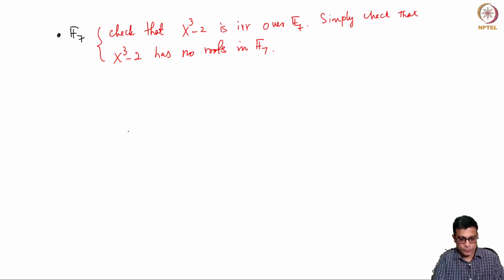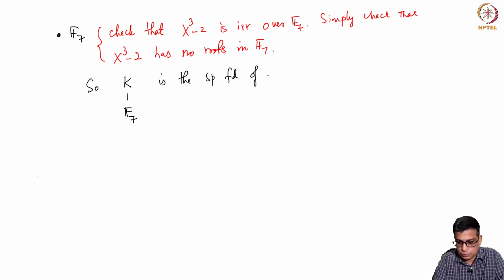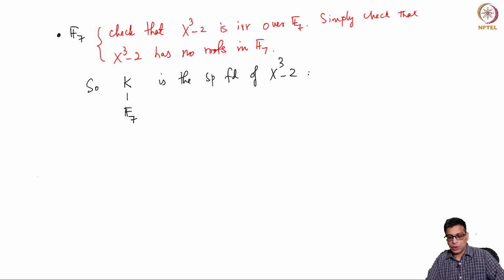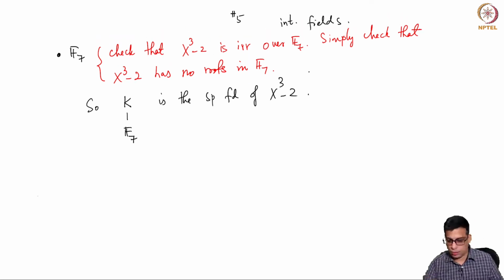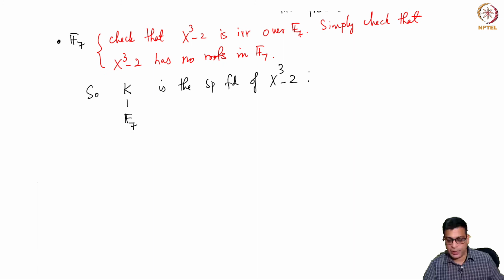So K over F7 is the splitting field of x cubed minus 2. So I need to do some work here. So the question is the Galois group.